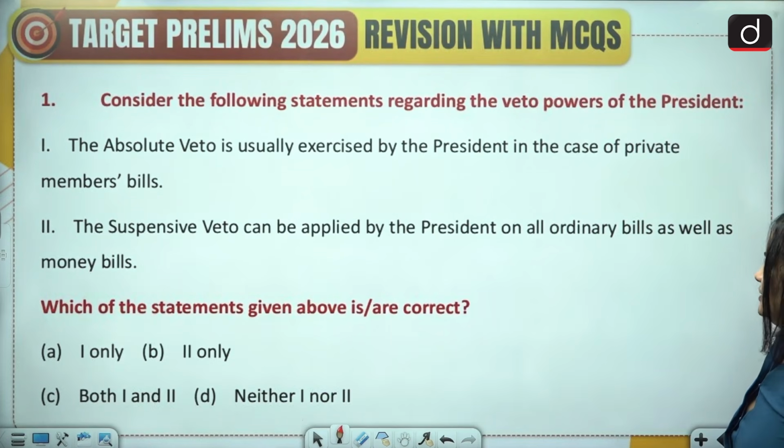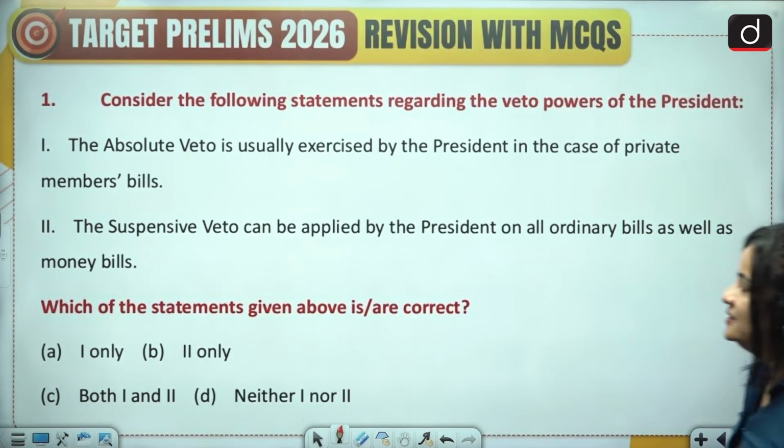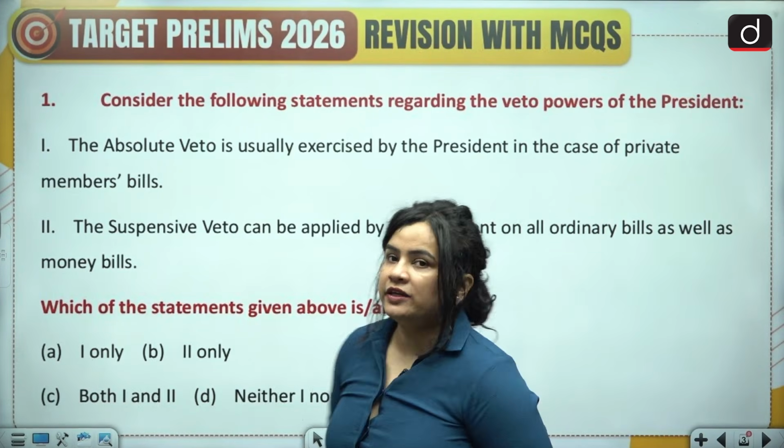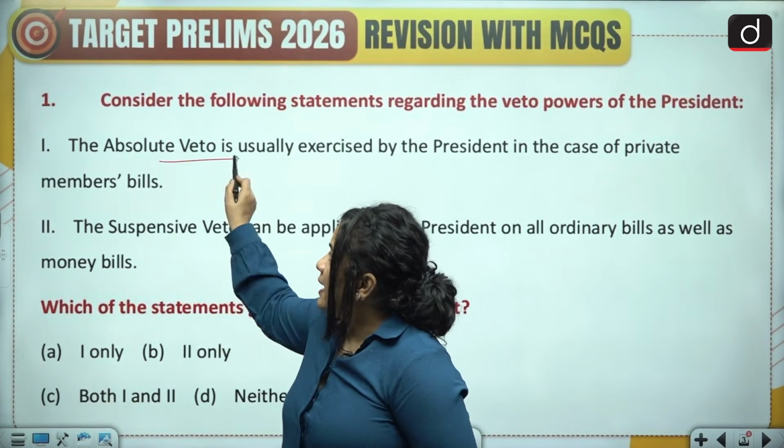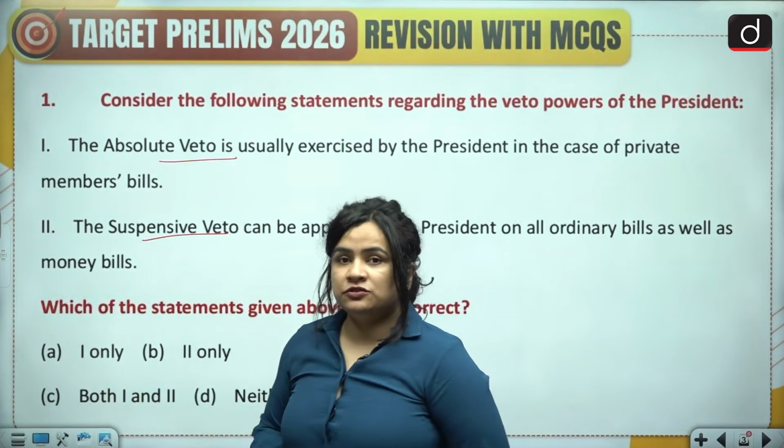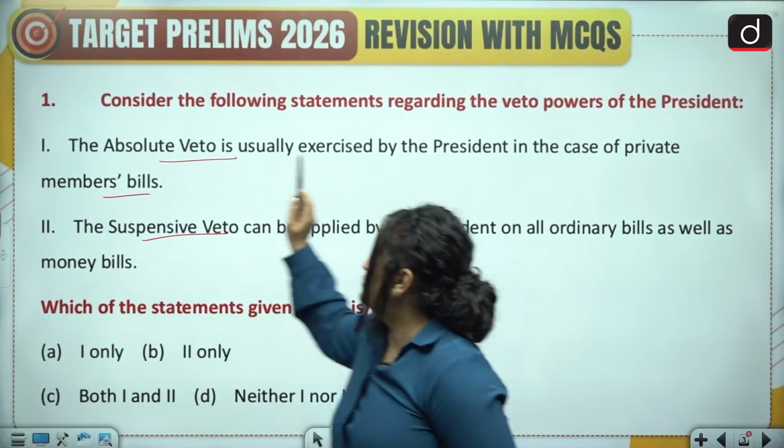Consider the following statements regarding the veto powers of the President. 1. The absolute veto is usually exercised by the President in the case of private member's bill. Second, the suspensive veto can be applied by the President on all ordinary bills as well as money bills. So here we are looking at two concepts, absolute veto and suspensive veto, as well as private member's bill.